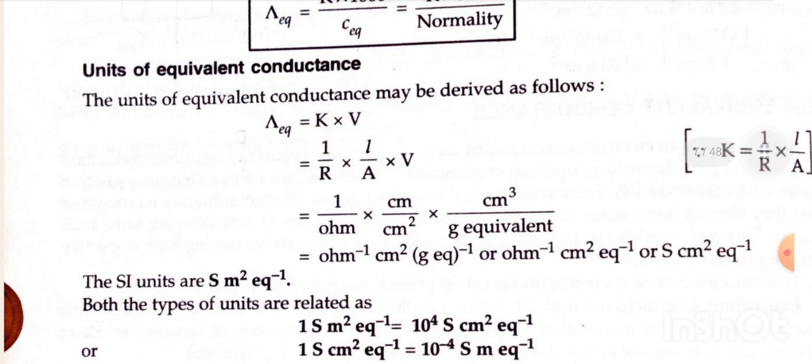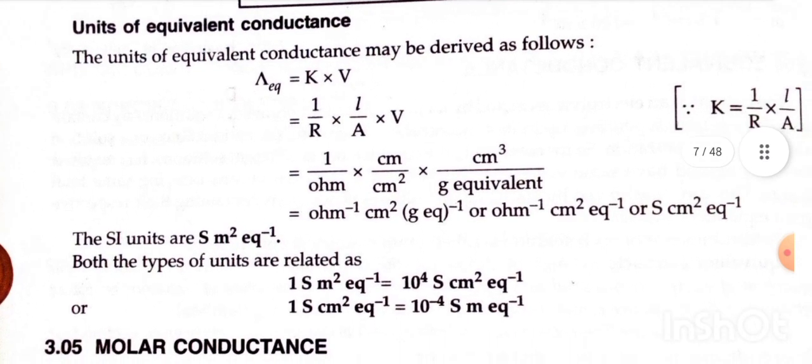Both types of unit are related as 1 Siemens centimeter square equivalent inverse is equal to 10 to the power 4 Siemens centimeter square equivalent inverse, or 1 Siemens centimeter square equivalent inverse is equal to 10 to the power minus 4 Siemens meter square equivalent inverse.